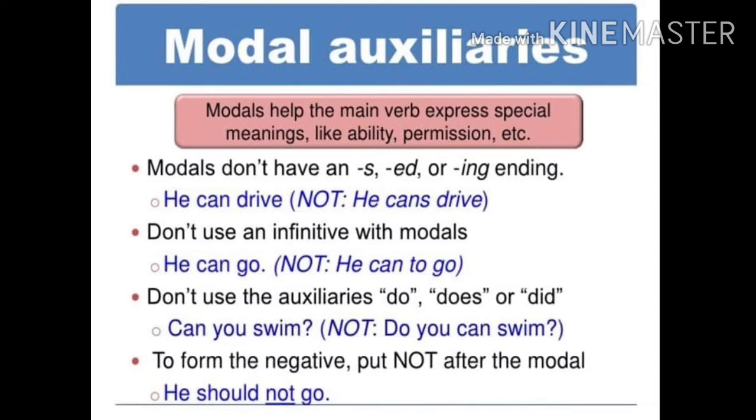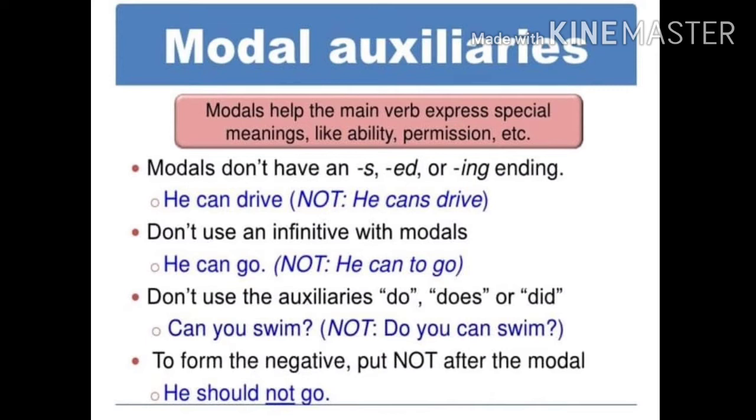You may come: here you are giving permission for someone to come. So this is how you have to use modal auxiliaries with a main verb to show permission, possibility, ability, etc. Here are some pointers to remember, children. Modals don't have an s, ed or ing ending. You can never write canning. It's wrong, children. It is always correct to say he can drive.